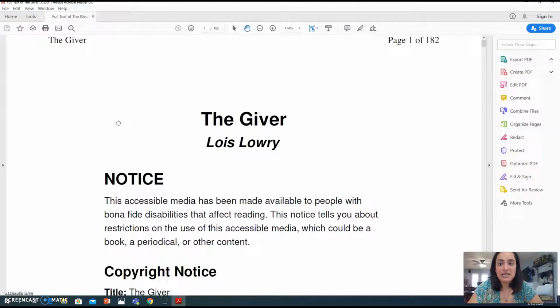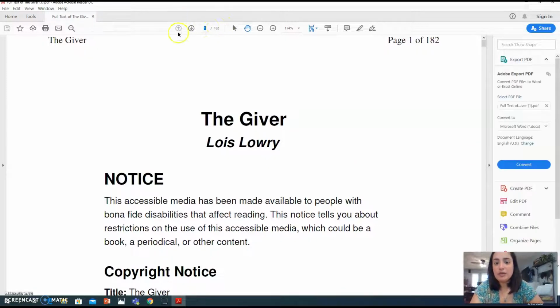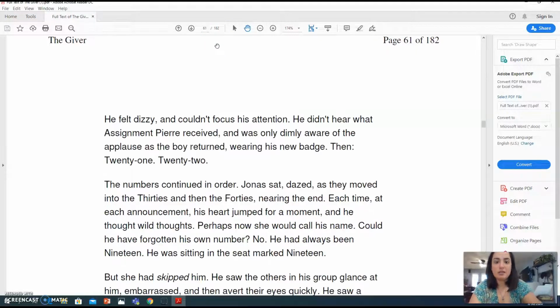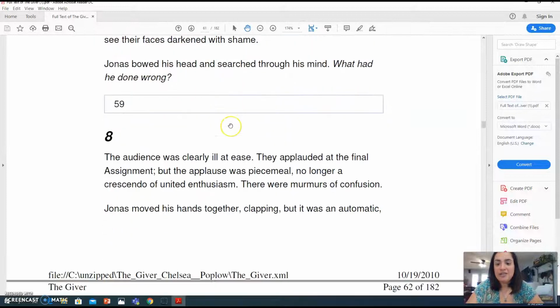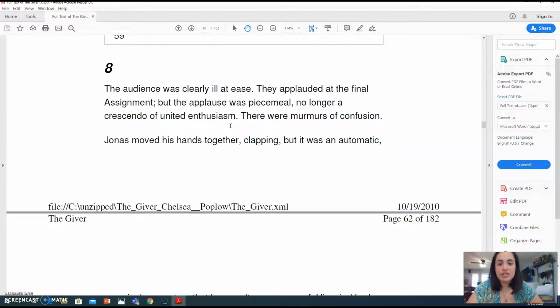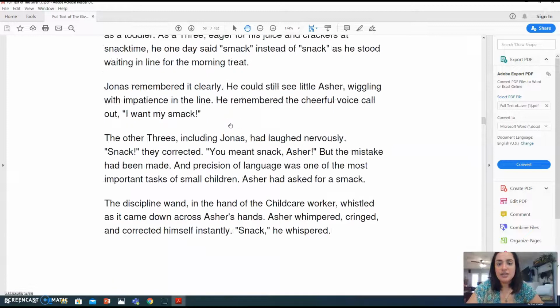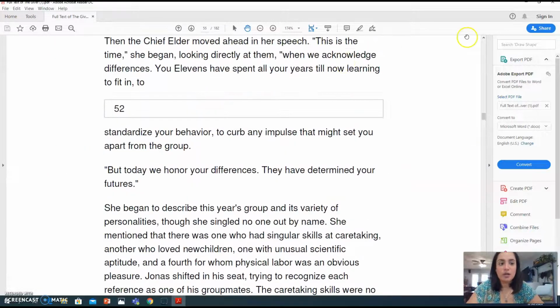Now when you see your document open up, it might open up with a different sort of platform. I have Adobe, so it opens up Adobe on mine. But find where you can type in the number. It's usually going to be at the top, and then go to page 61, hit enter, scroll down, and boom, you are on chapter 8. That's a lot easier than having to scroll through all of that.